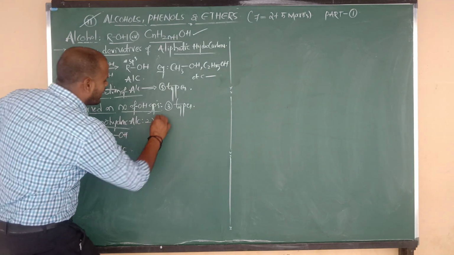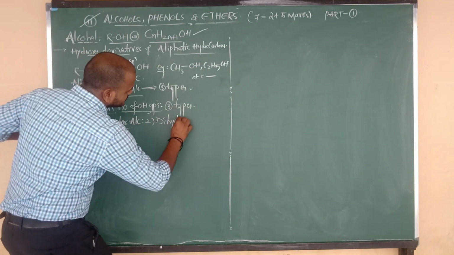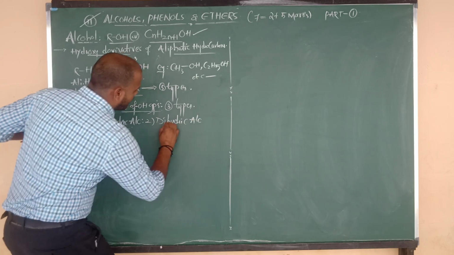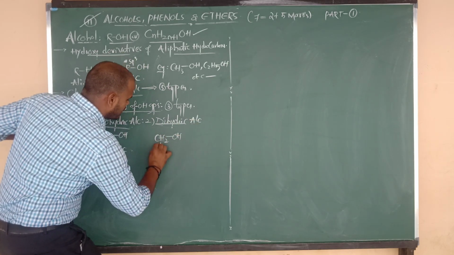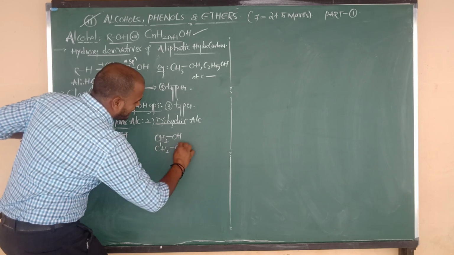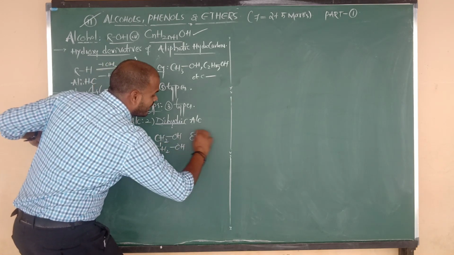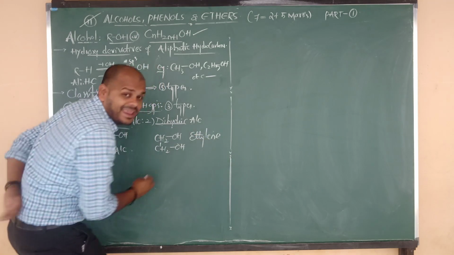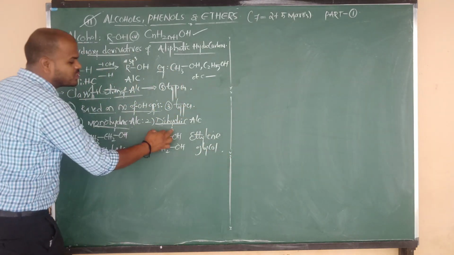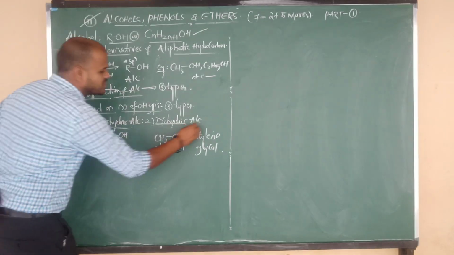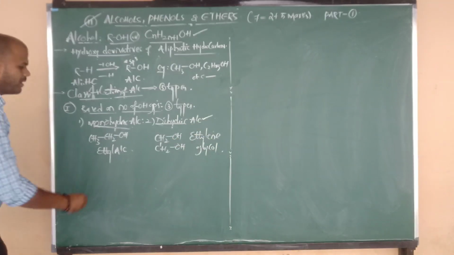Number 2 is dihydric alcohols. The first example is CH2OH-CH2OH. You know this formula very well. This is ethylene glycol. Here how many OH groups are there? 2 OH groups are there. So we can say this is a dihydric alcohol.